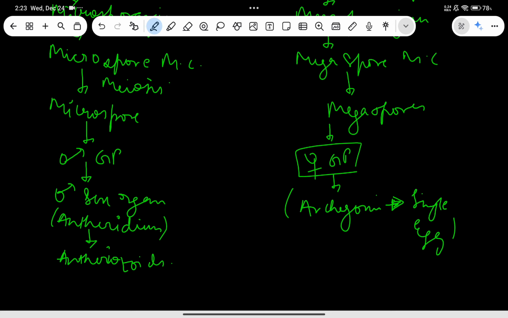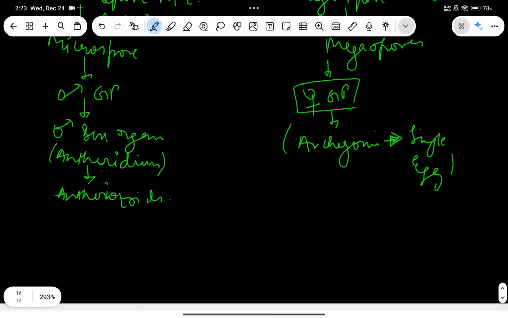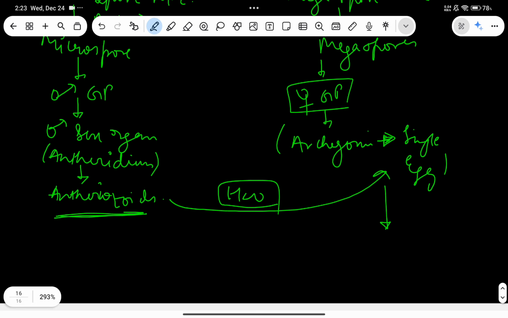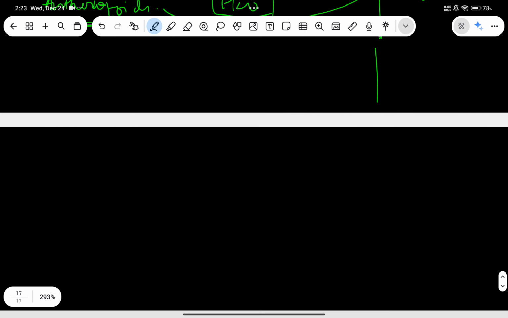So what will happen is that antherozoids are going to fertilize this single egg cell through water. Of course, chemotactically they will move towards the archegonium, and then they will fertilize the egg. After fertilization they'll form the zygote, and the zygote will form the embryo.